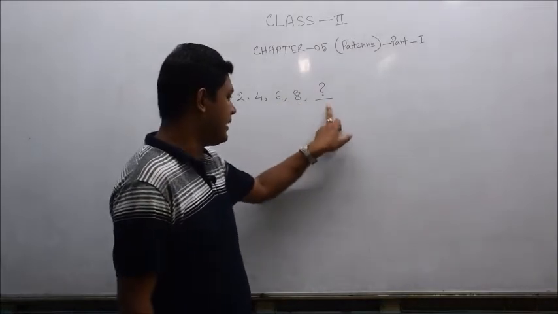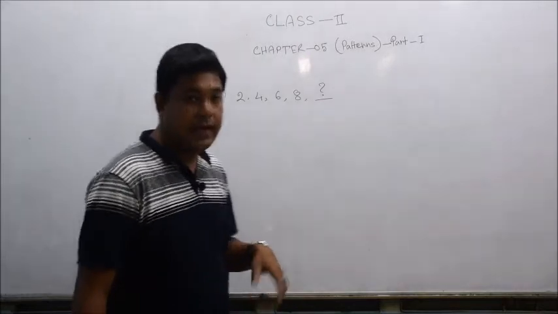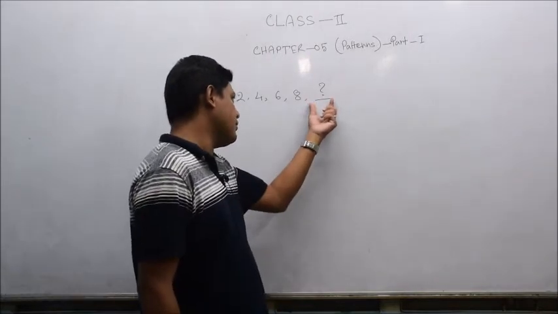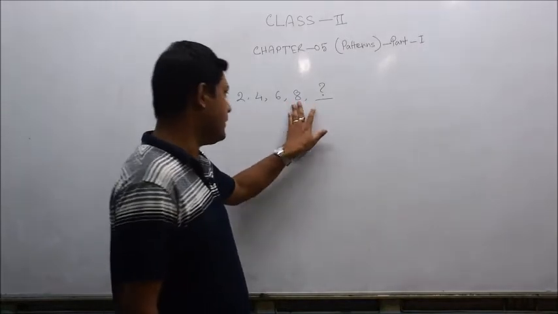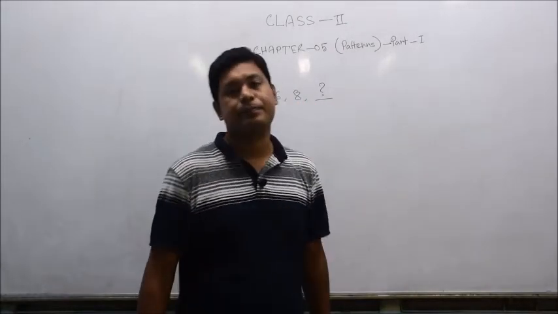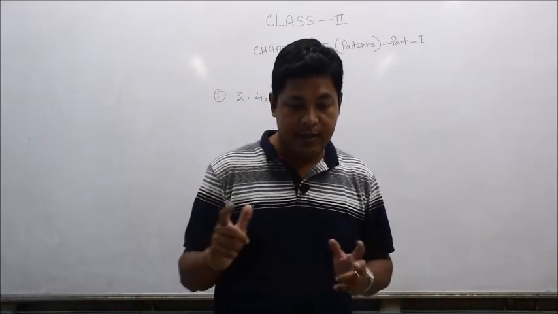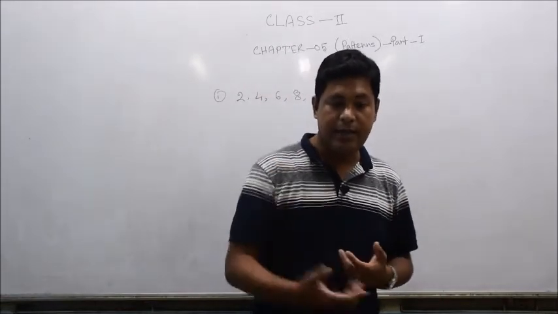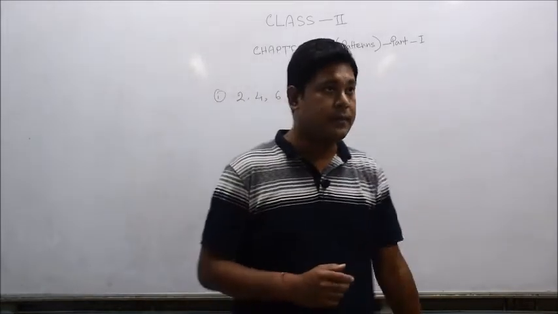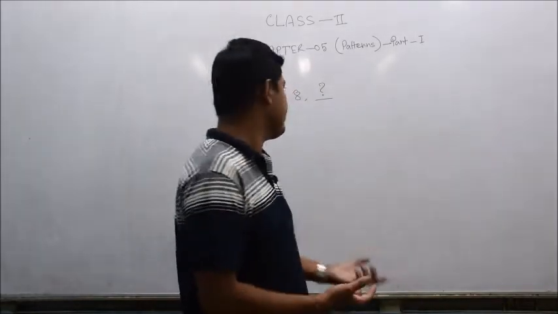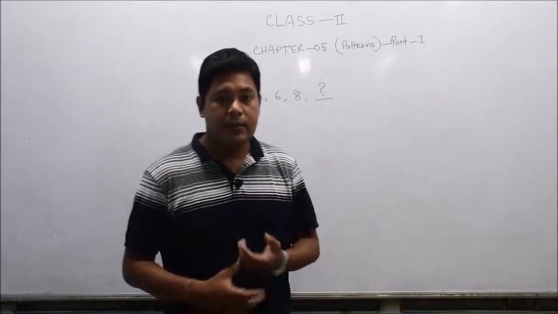Similarly, the question mark is also related to the previous number 8, so we have to find this number. That means a pattern follows a specific rule, whether it is the previous number or the one before it.